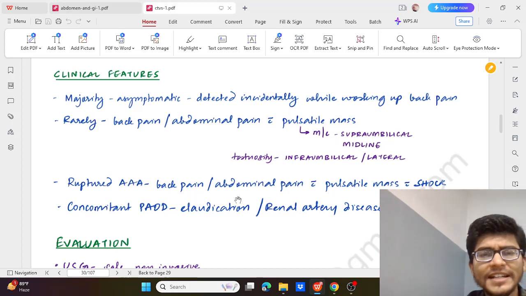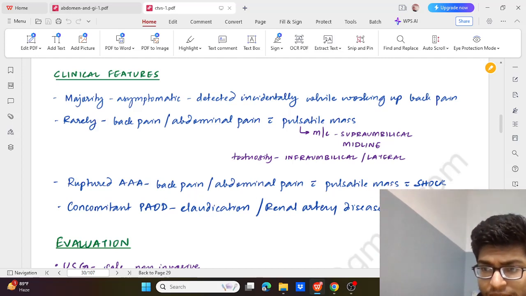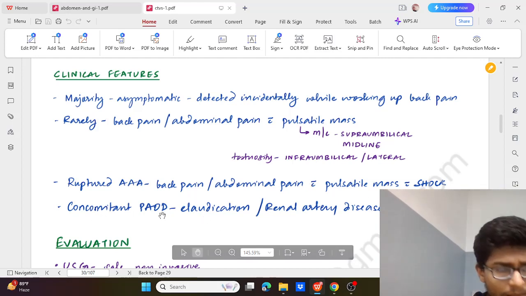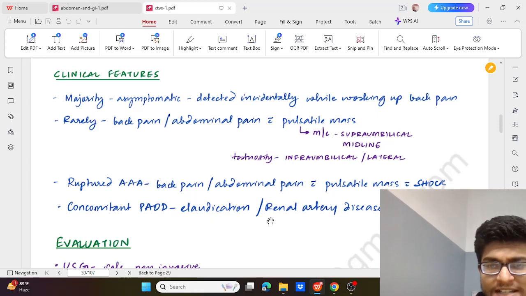A ruptured aneurysm will present as back pain, abdominal pain, pulsatile mass with shock. So that is a very important finding, pulsatile mass with shock. And concomitant peripheral artery occlusive disease may present with renal artery disease and claudication.